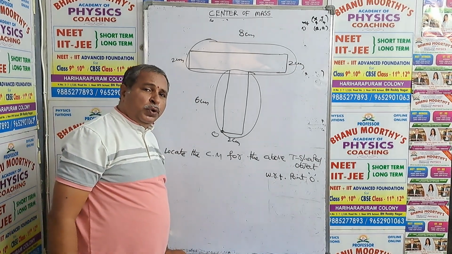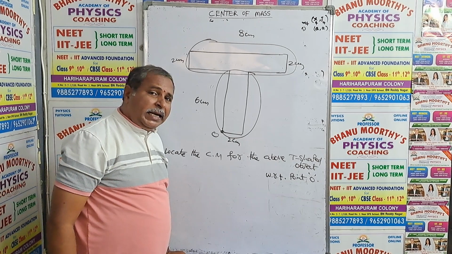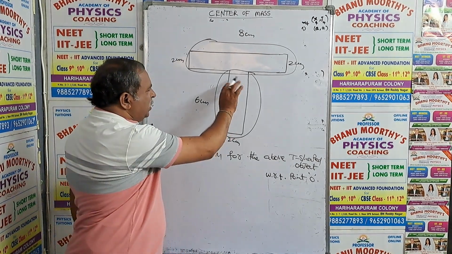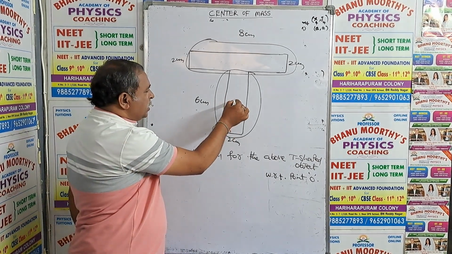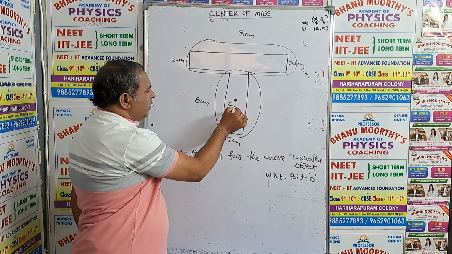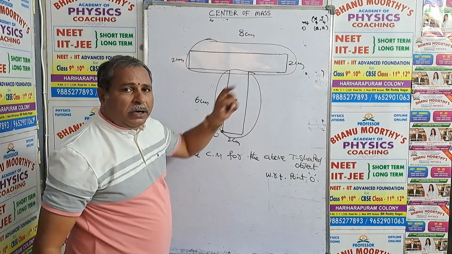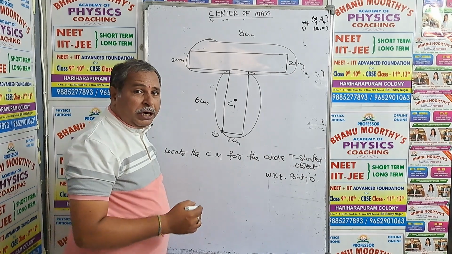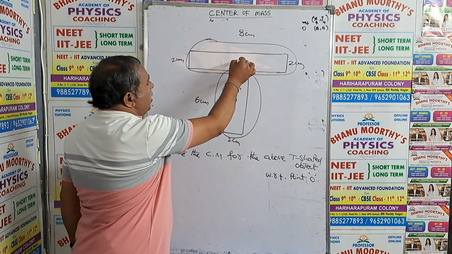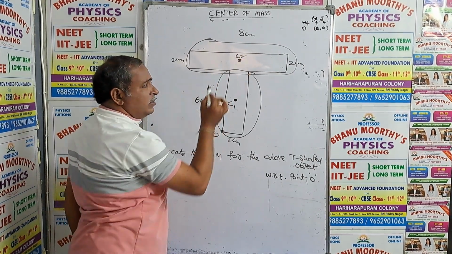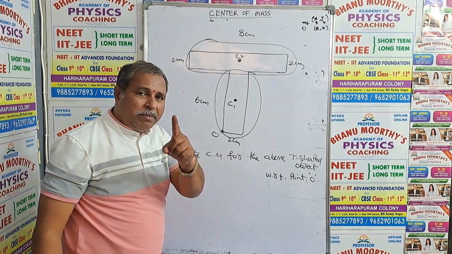In step number 2, we have to identify the center of mass positions. For this uniform distribution, that's why it is at the center, C1. And the second part is also a uniformly distributed body, so that's why the center of mass lies at the center. C1, C2 we have to locate. This is step number 2.